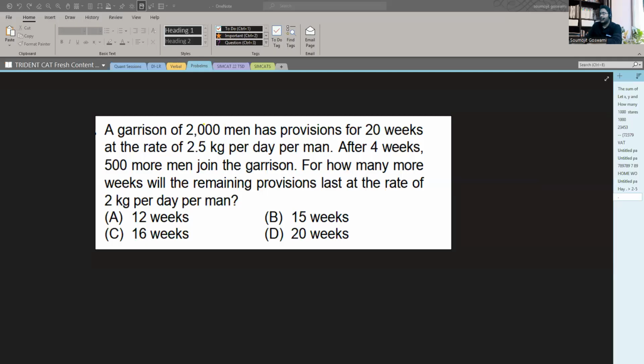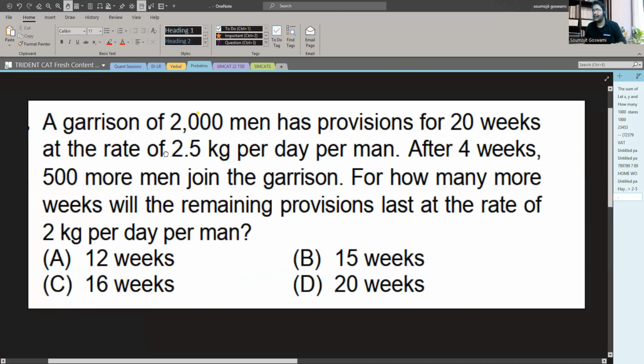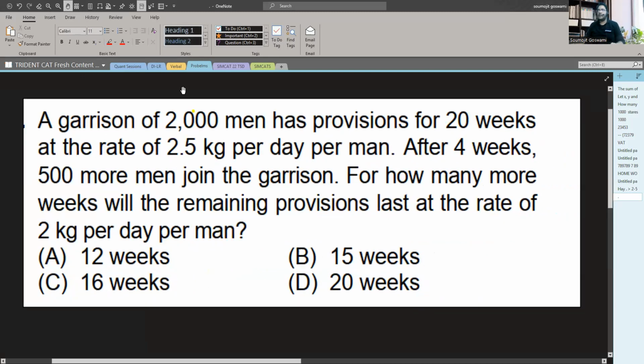Okay, so we will look into this question, a very elaborate question. Let's do one thing. First of all, let's understand what this question is all about, and then probably we'll take a jab at it. This question is from the area of ratio and proportions.